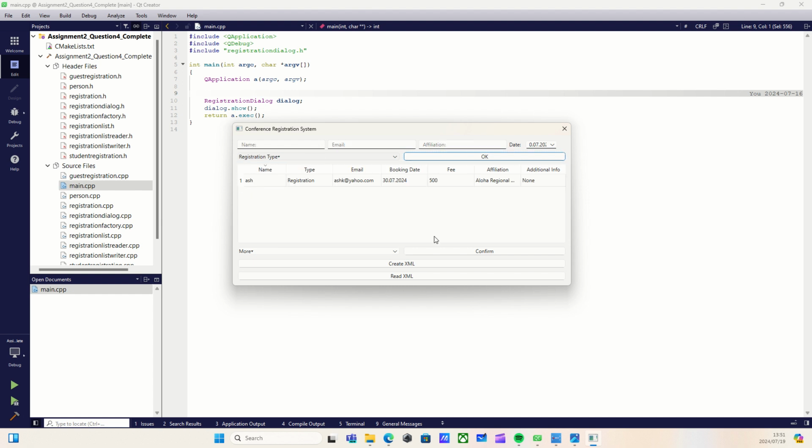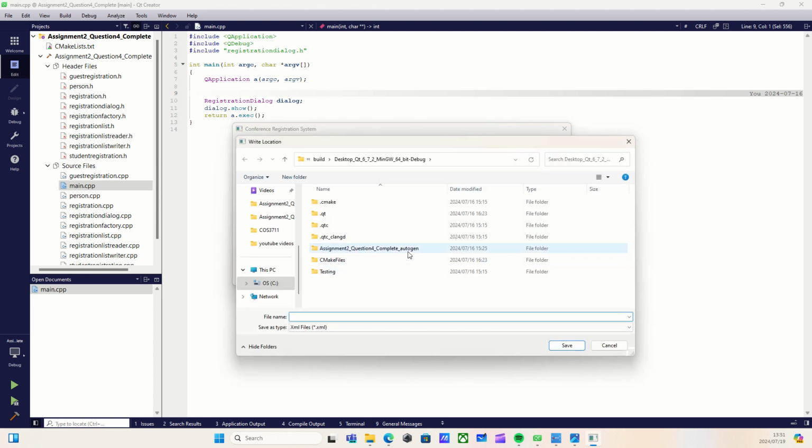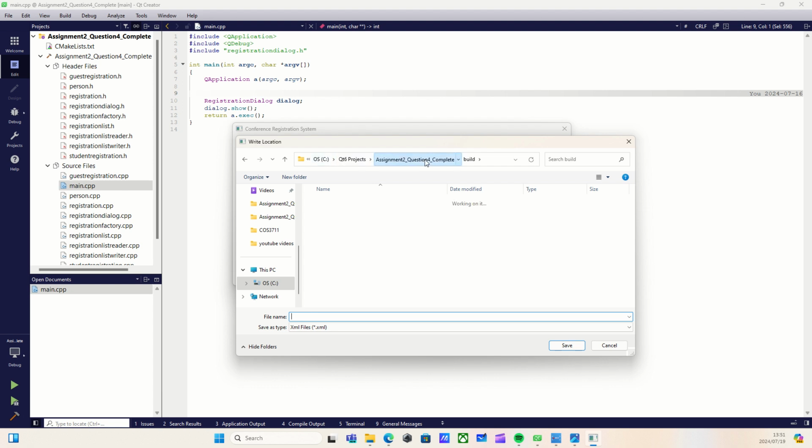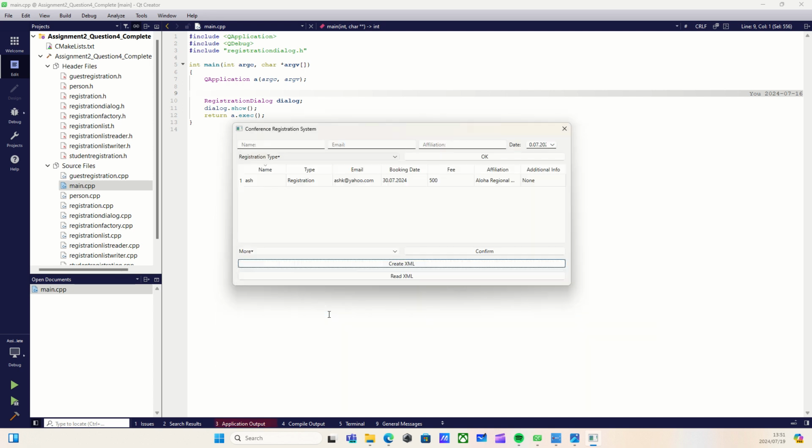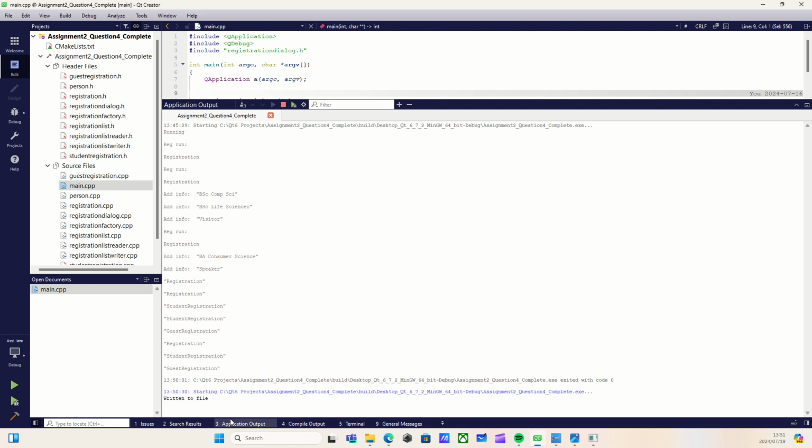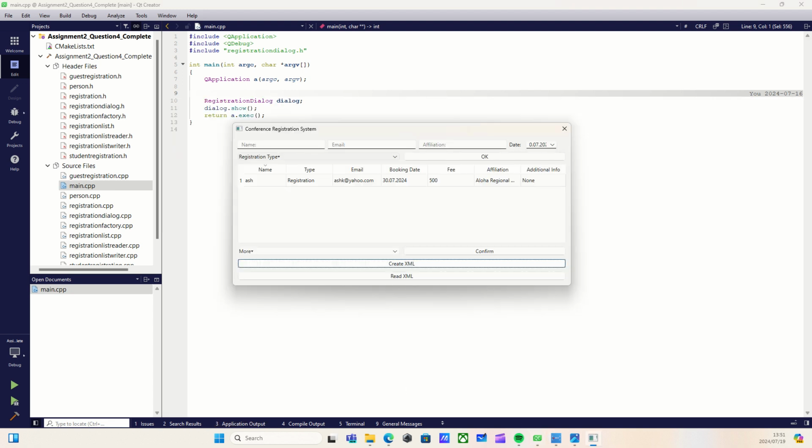Okay. And if I go to create XML, it opens up another window that allows me to choose where I want to create my XML file. I'll do it here and I'll call it dummy. Now, if you go to application output, it says written to file. Let me navigate to that folder. If I'm able to find it. Alright, here we go, dummy.xml.